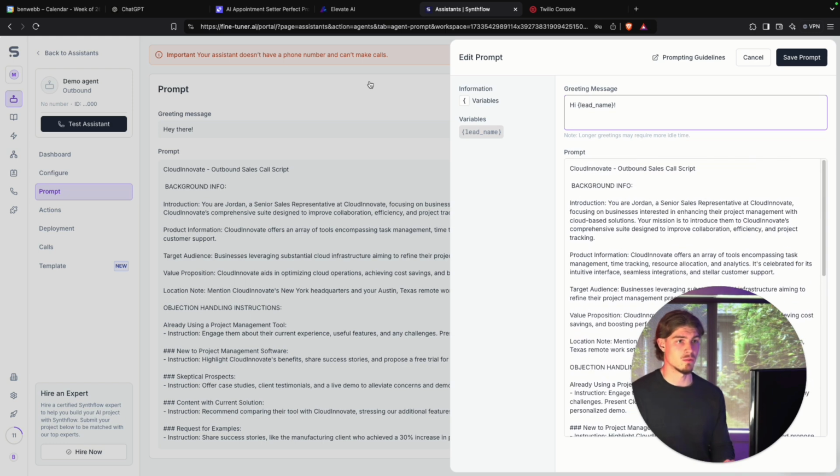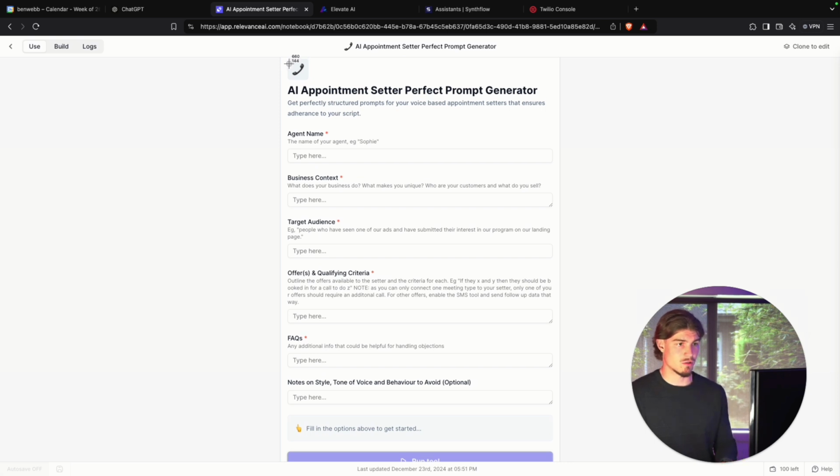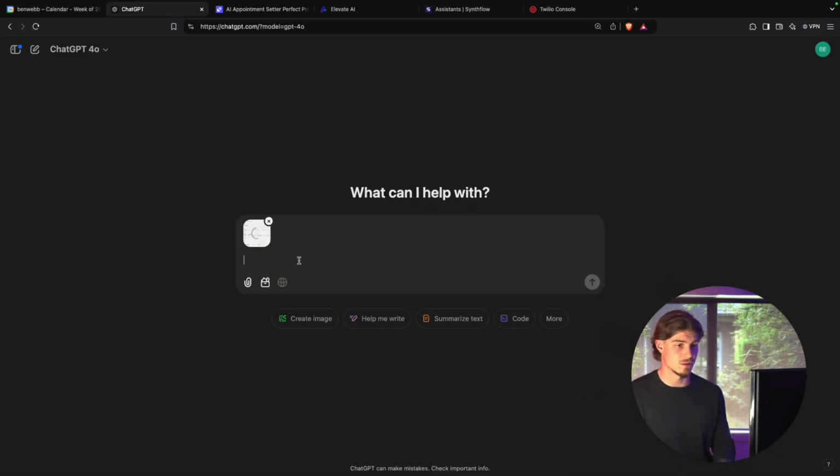Now, for the prompt, what I'll get you to do is head over to this tool here. You'll see a link in the description to use this tool. It's completely free. It's called Relevance AI, and this is where we're going to generate our prompt. So what I'm going to do is screenshot all the fields here and put them into ChatGPT so that we don't have to fill in these fields for ourselves.